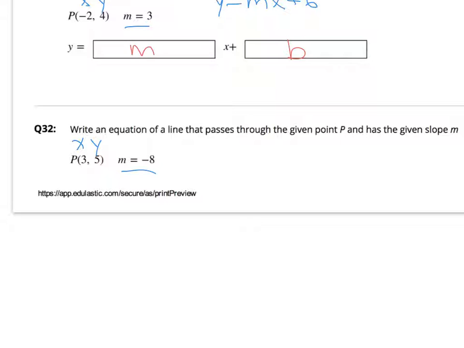Okay, number 32, same thing as 31. Here's your x and y, there's your m. Plug them into y equals mx plus b. Solve for b. Type that in your box.